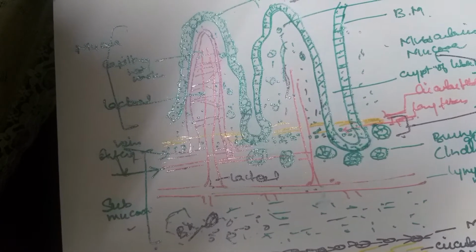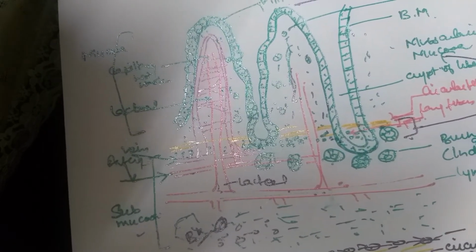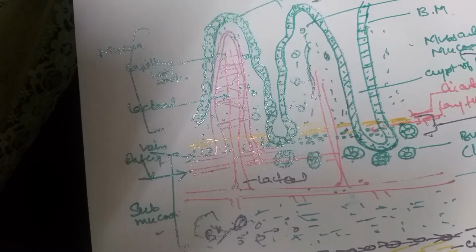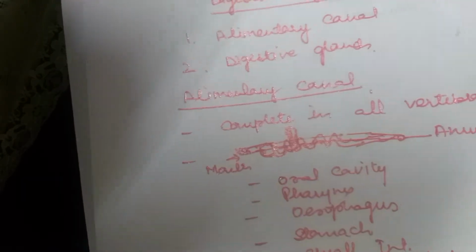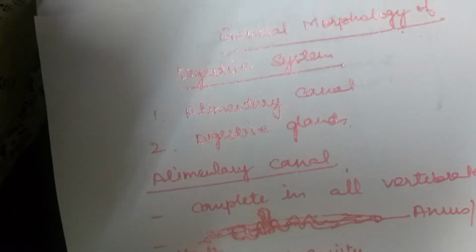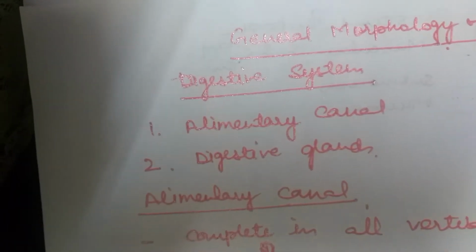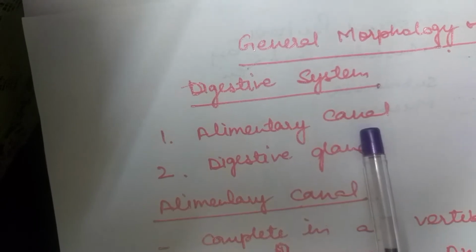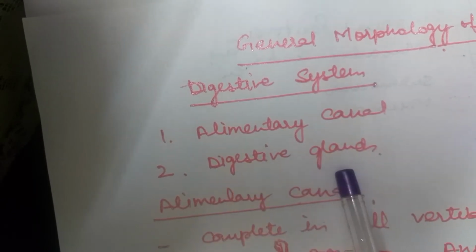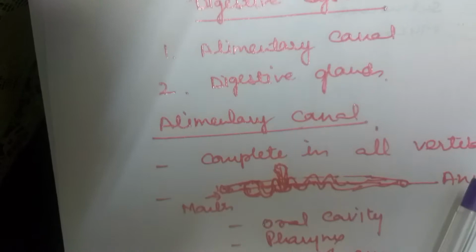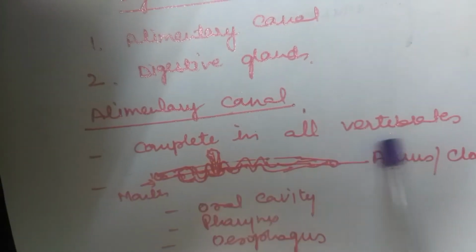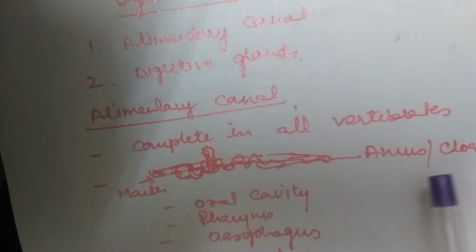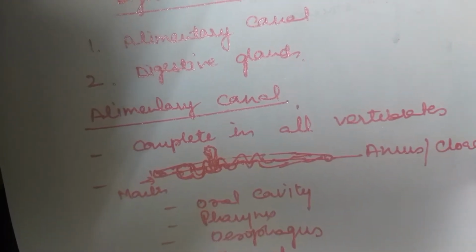If you look at the basic plan of the digestive system, it is the general morphology of the digestive system. It has two parts: the alimentary canal and the digestive glands. The alimentary canal is complete in all the vertebrates, and it opens with the mouth and ends at the anus or cloaca.